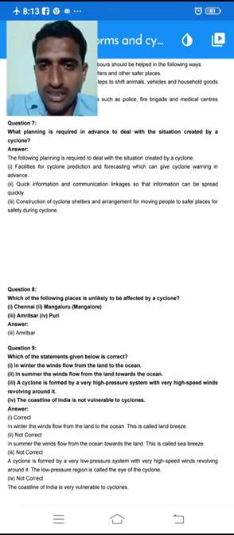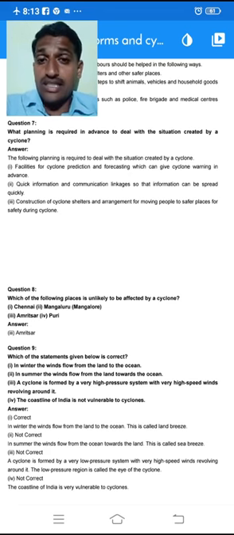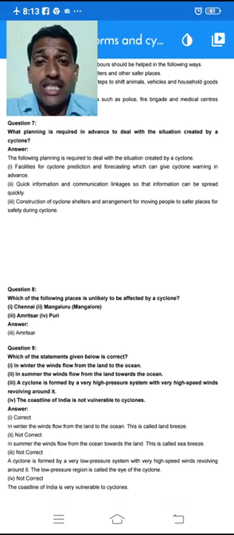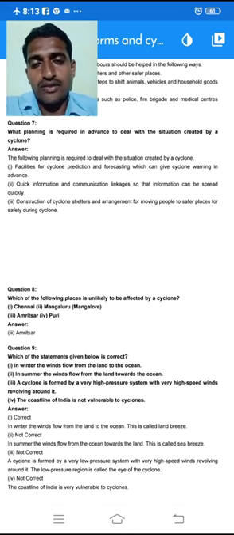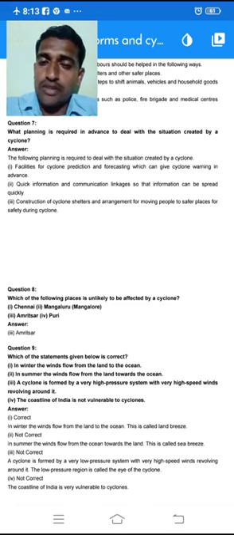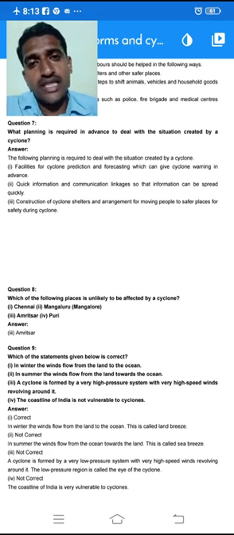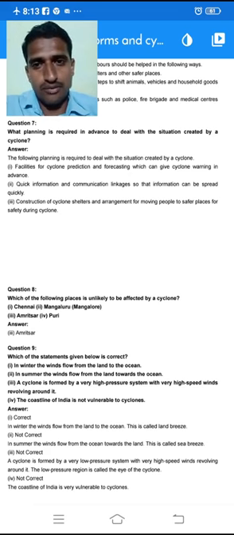So you must have such cyclone prediction facilities, and also forecasting, not only prediction. Forecasting should be done through the radios, news channels, newspapers, WhatsApp groups, like that, which can give the cyclone warning in advance. And the second one is quick information and communication linkages. Information should be given very quickly, and communication linkages should also be provided in proper time, so that information can be spread to a large number of people in less time.